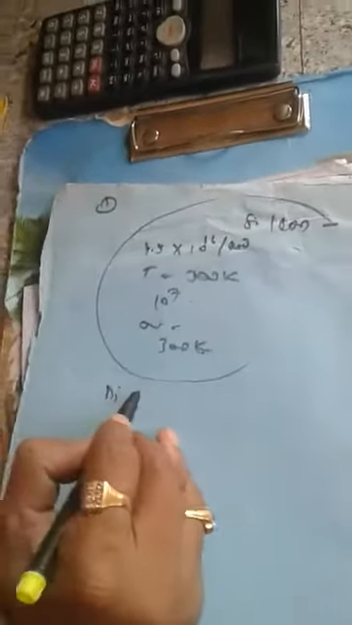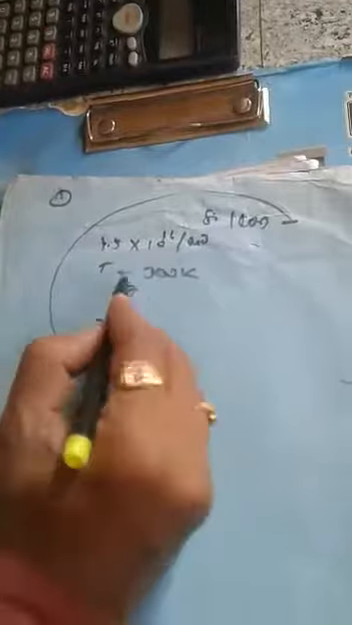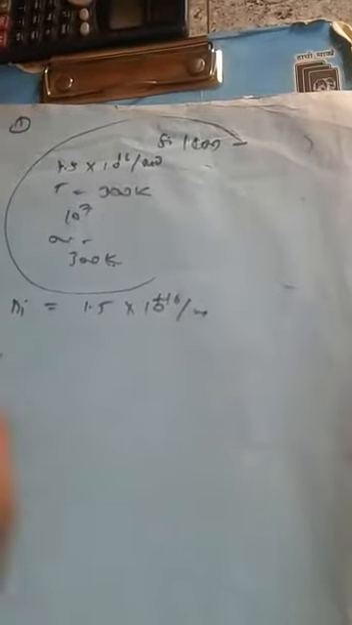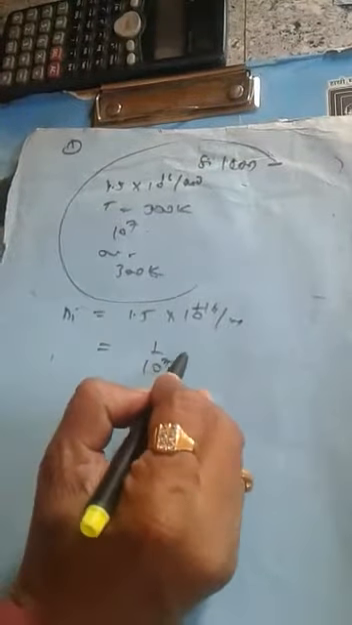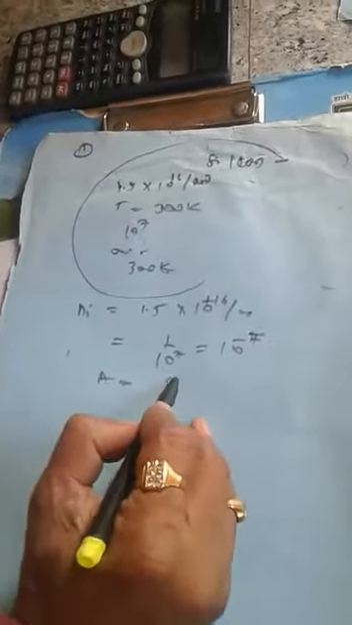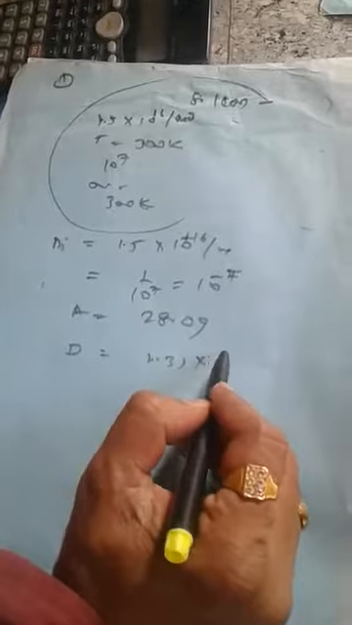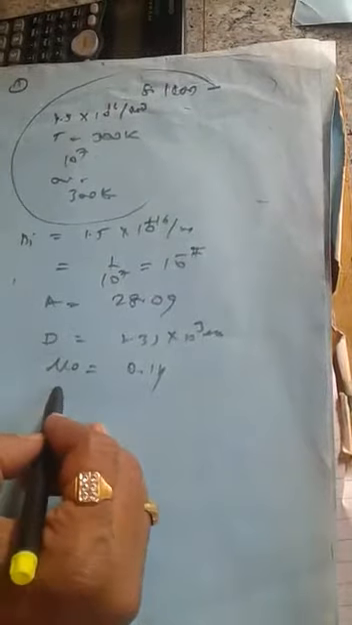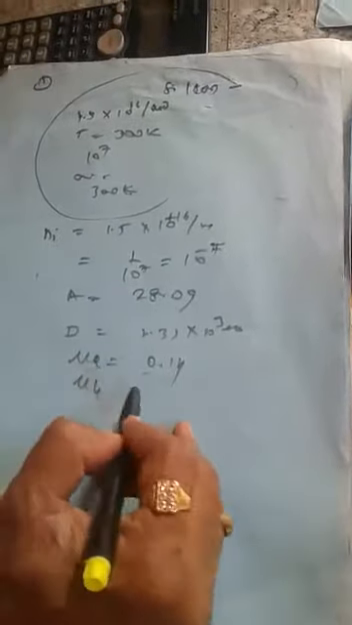The intrinsic concentration of electrons is 1.5 × 10^16 per meter cubed, and the ratio of impurity atoms is 1 in 10^7, that is 10^-7. The atomic weight of silicon is 28.09 and the density is 2.33 × 10^3 kg per meter cubed. The mobility of electrons is 0.14, and the mobility of holes is 0.05. These are the given values.